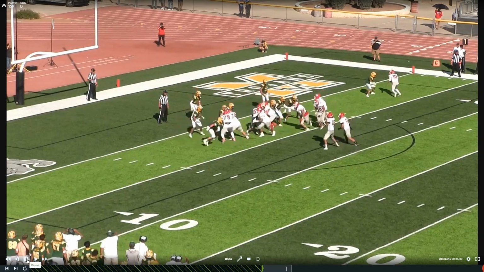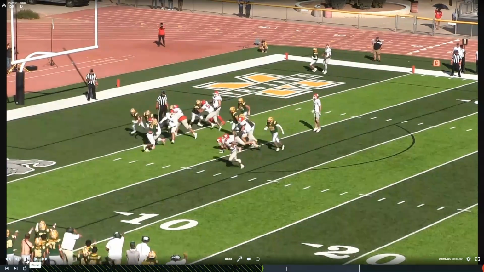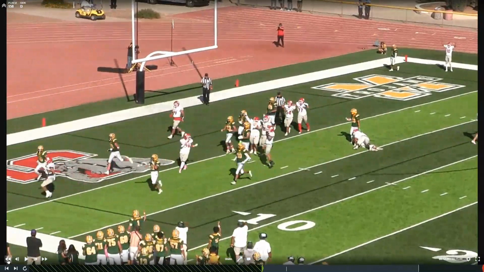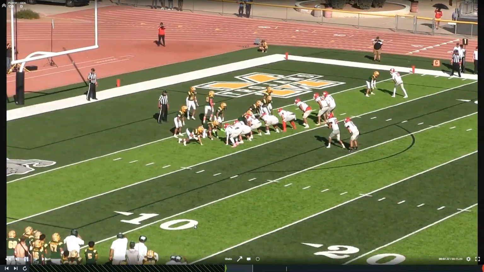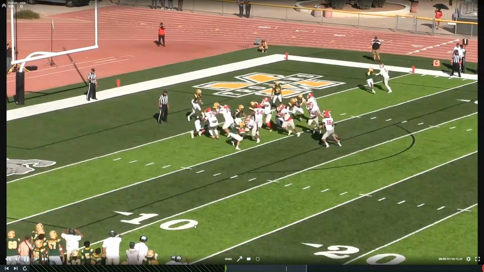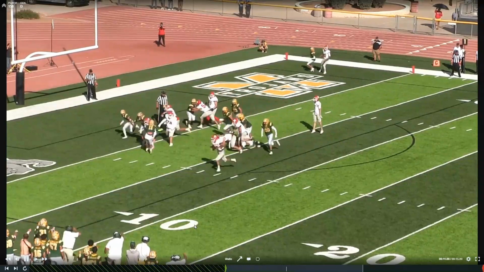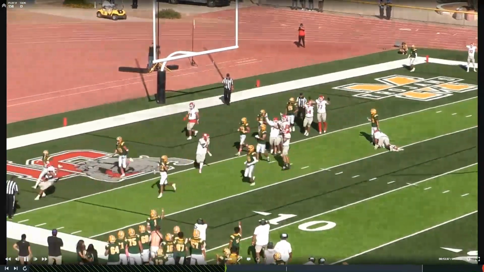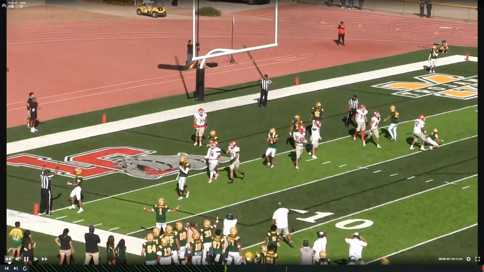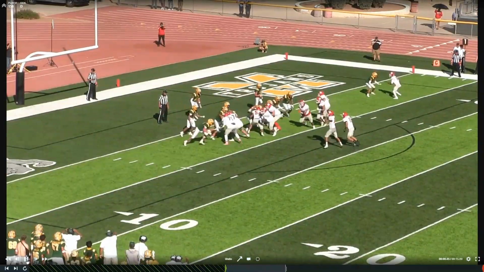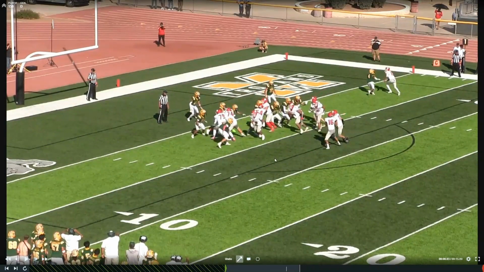You're going to see the right guard come and pull. He's going to basically tackle the defender. And then if we back up, we can focus on number 79, the left tackle. We're going to see the left tackle grab, restrict and hold number 11 on the way to the end zone. And so we want to talk about coverage on this particular play. So this hold by the pulling guard that we're going to see right here.